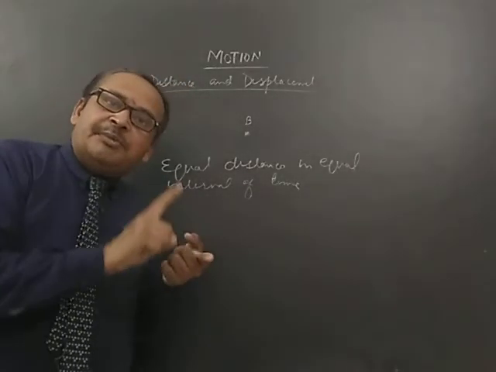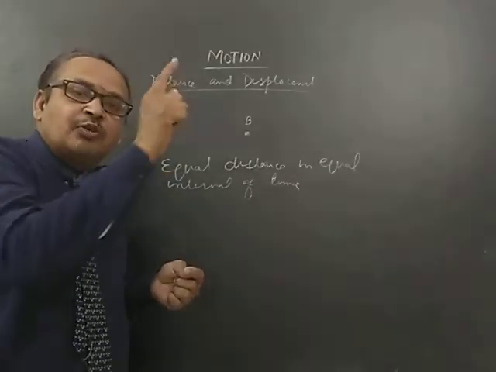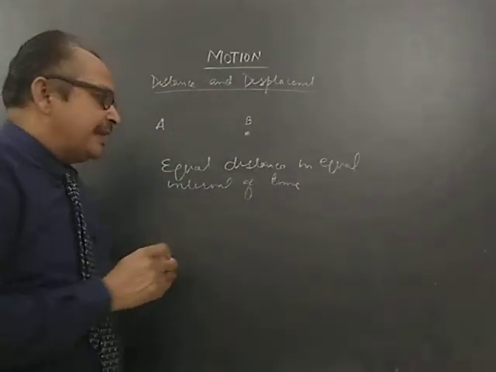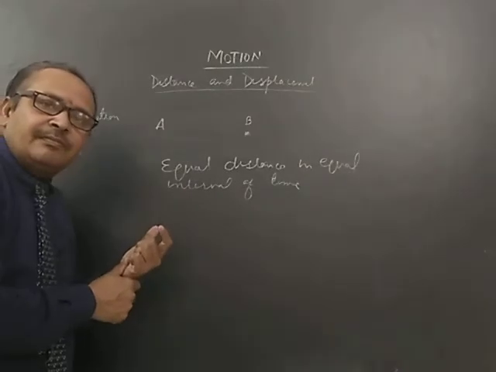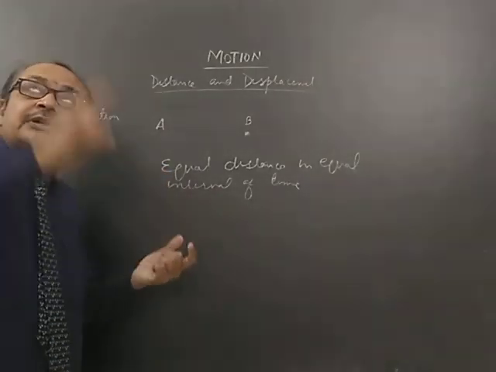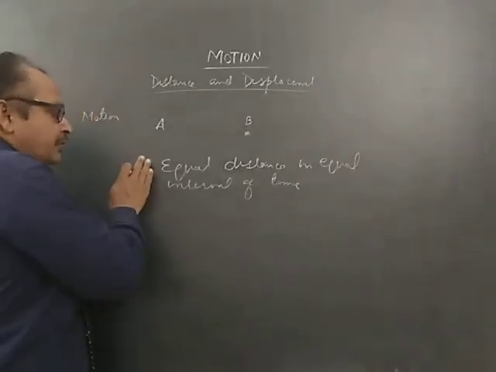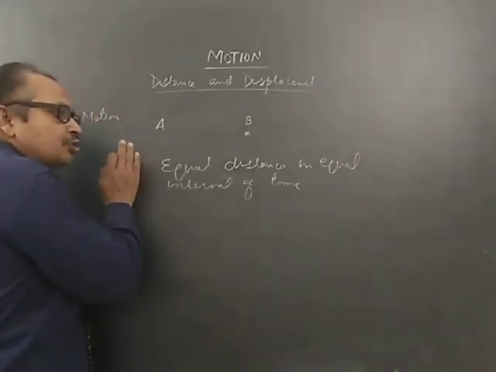If you talk about a minute hand, after every 60 seconds it will complete one revolution. In the same manner, if you talk about the fan, the revolution of the fan,